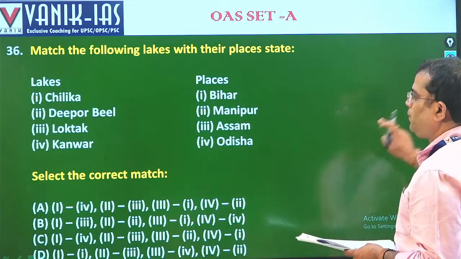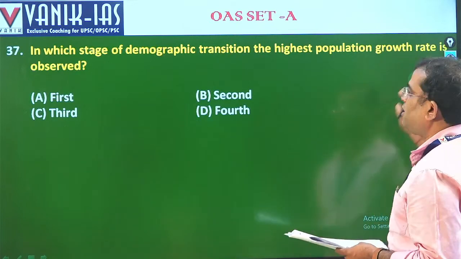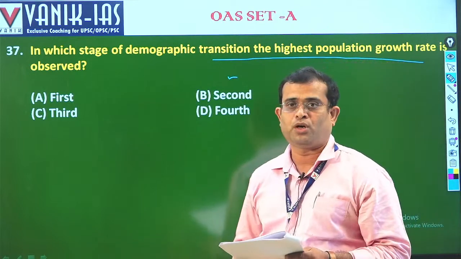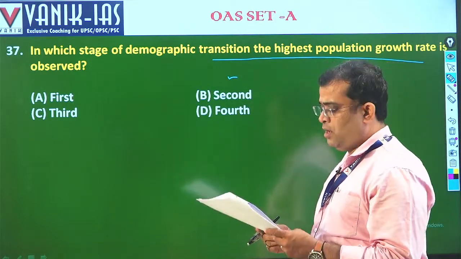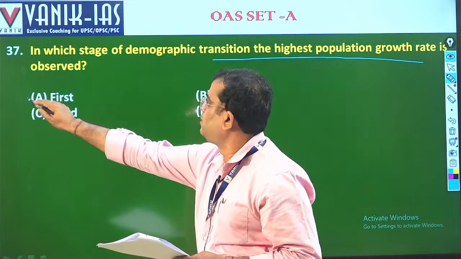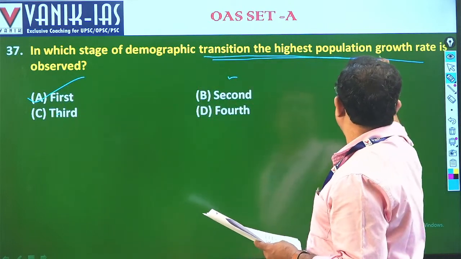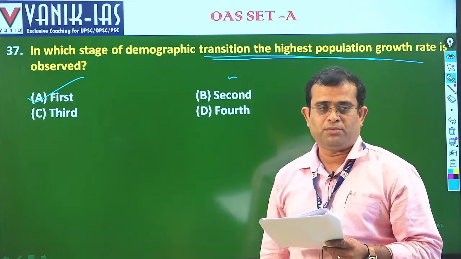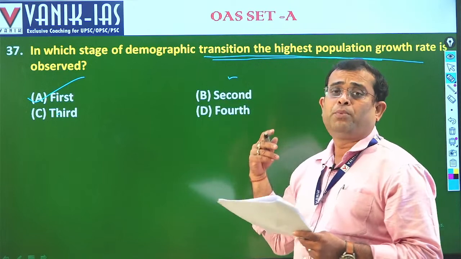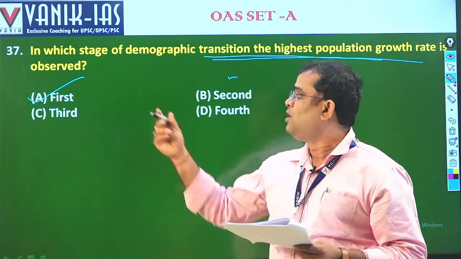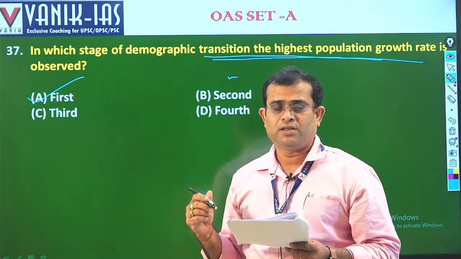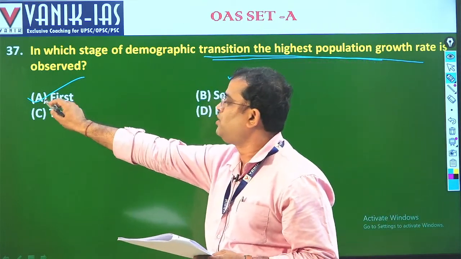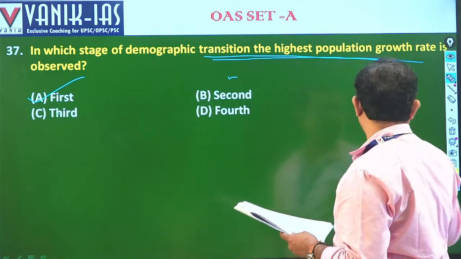Next question is 37. In which stage of demographic transition is the highest population growth rate observed? The highest population growth is observed in the first stage, because here the birth rate increases and the death rate declines. That was the main reason why the answer here is the first one. Okay, next.